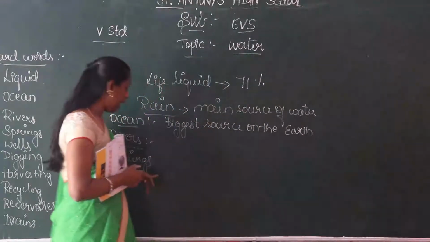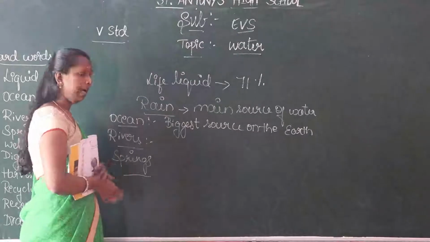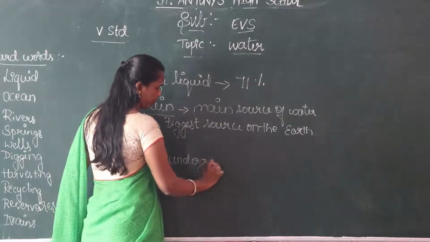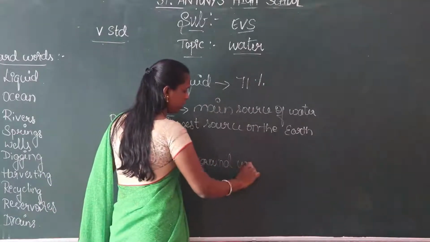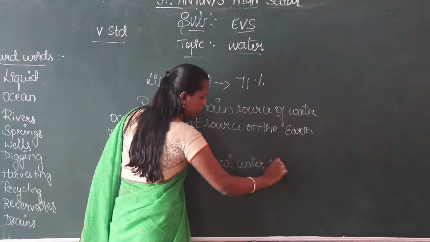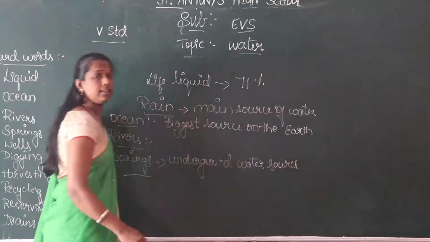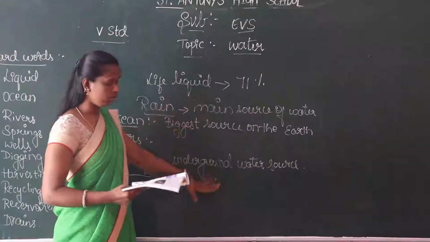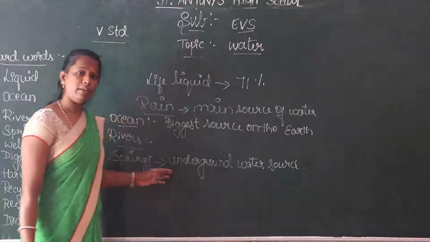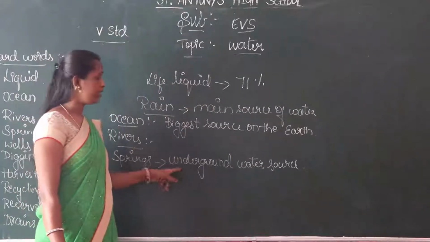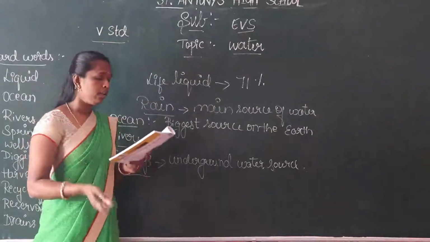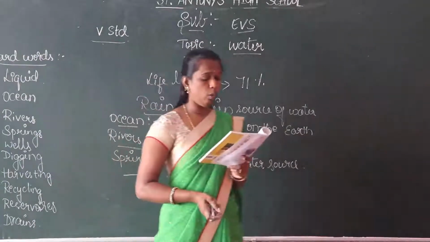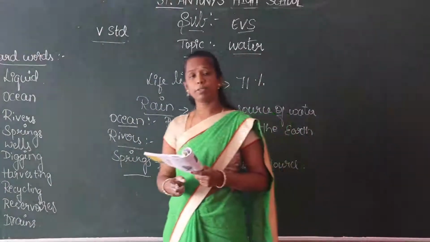Spring is an underground water source. Rainwater which enters the earth through its loose portion is collected as underground water, and this comes out in the form of a spring.